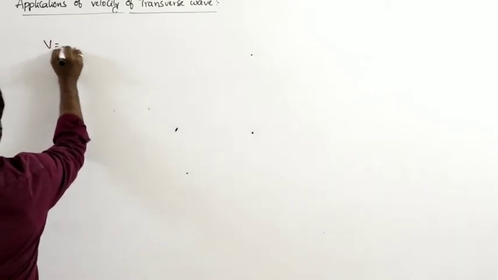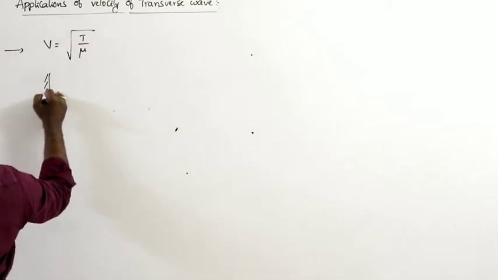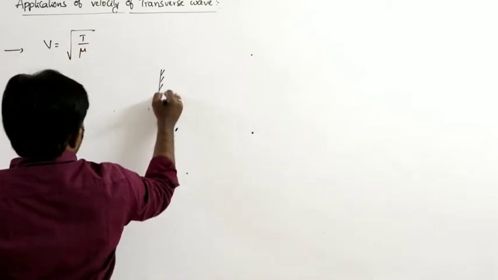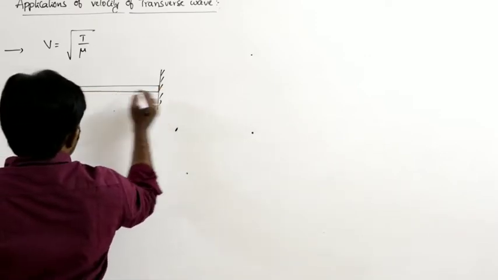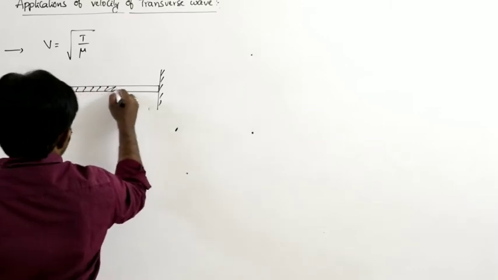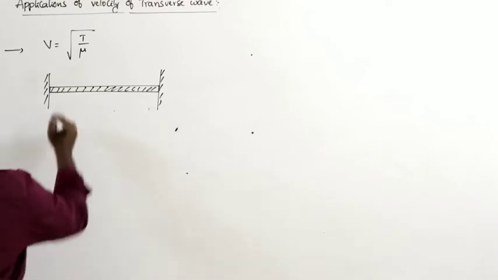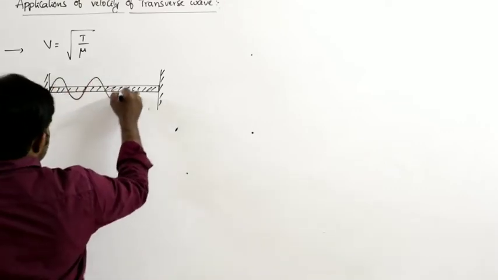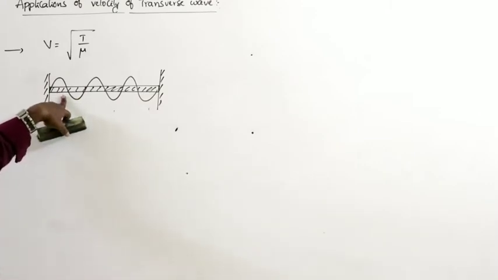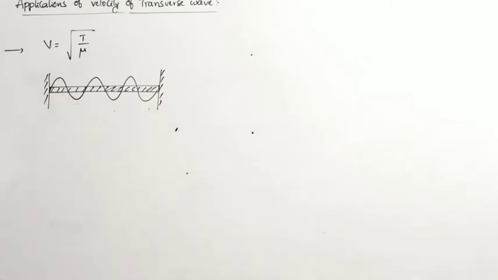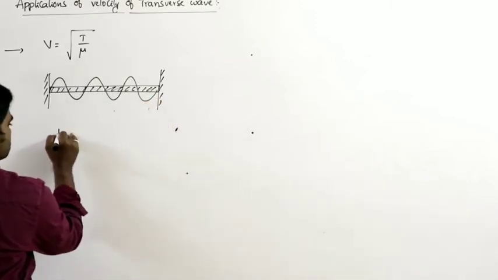So, v is equal to the square root of T by mu. Here, for example, if the string is fixed between two rigid supports, and a transverse pulse is generated, and the transverse wave travels like this. If the string is fixed between two rigid supports, what is the tension in the string?